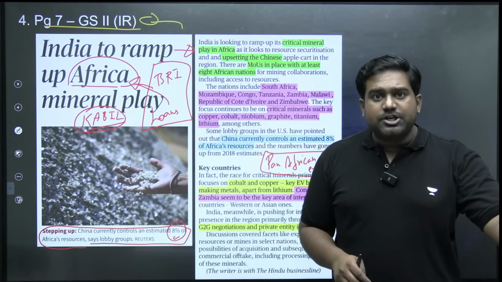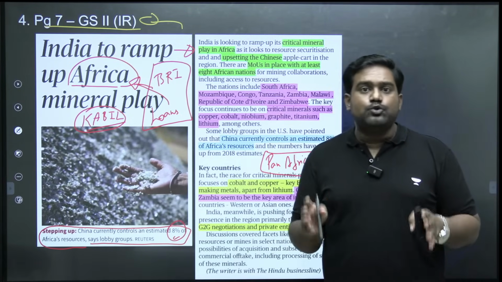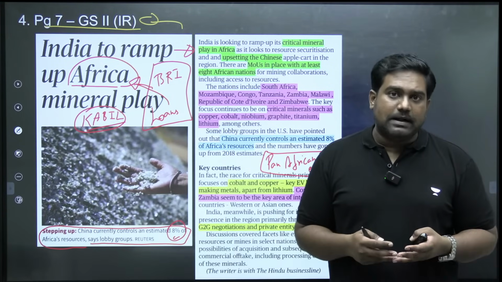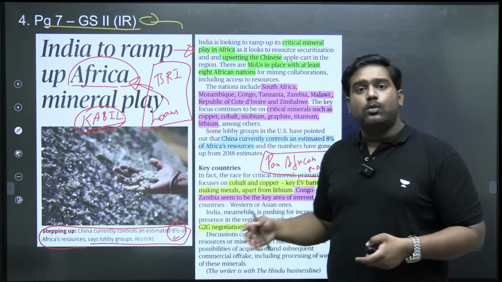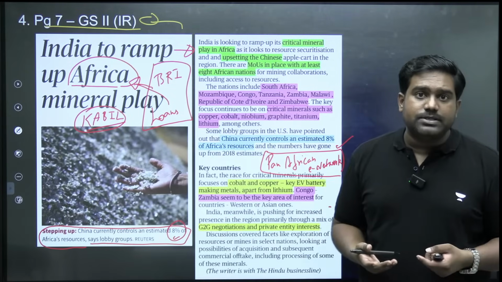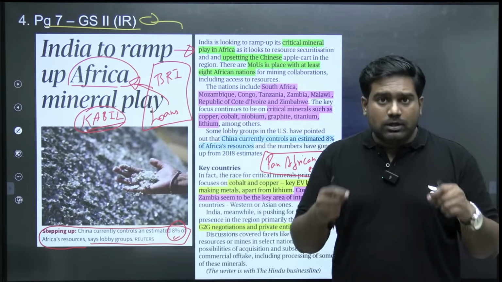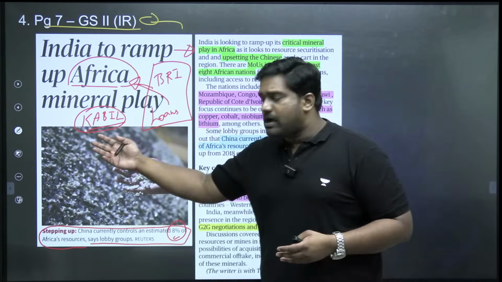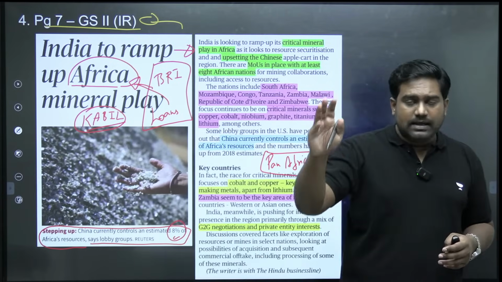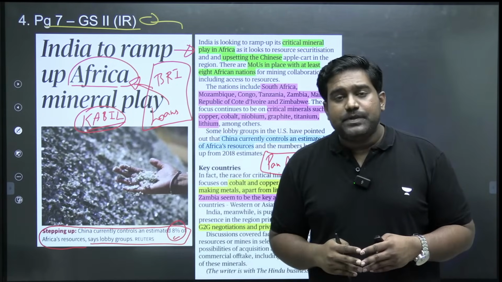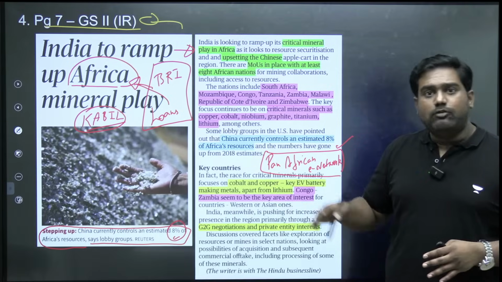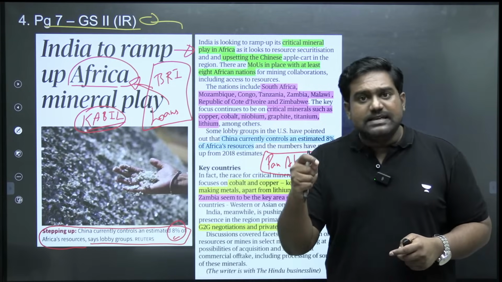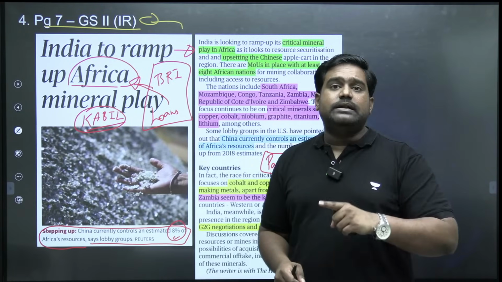Right? For example, to transition to EVs, battery technology will be crucial. And the most efficient batteries we have is lithium-ion batteries, lithium-based batteries, which also requires copper and cobalt in large quantities. And unfortunately, we are deficient in all these critical strategic minerals. So Africa can be a great source, and Kabil is striking deals, agreements with African governments and African companies. Many Indian private companies as well, involved in mining, are reaching out into Africa with the backing of the Indian government, striking these deals.